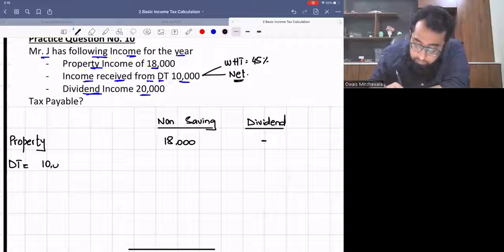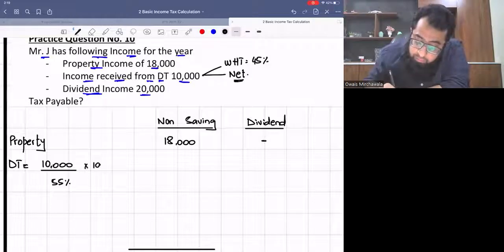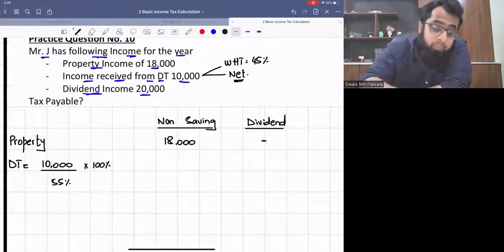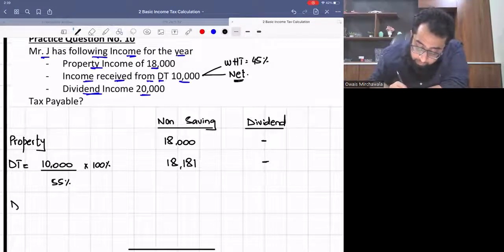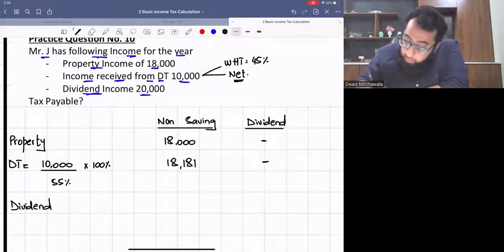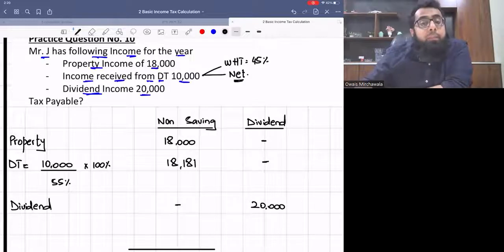So 10,000 divided by 55%. 45% is the withholding. So 10,000 divided by 55% multiplied by 100. So it is 18,181. And then we have dividend income, which goes in head of dividend, and that is 20,000.